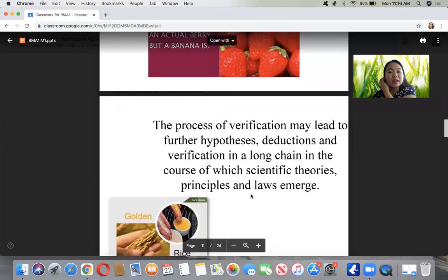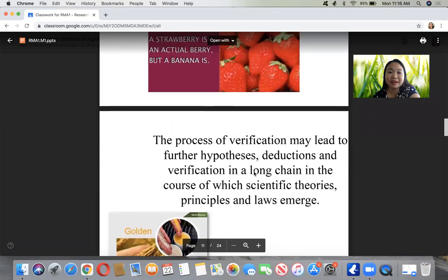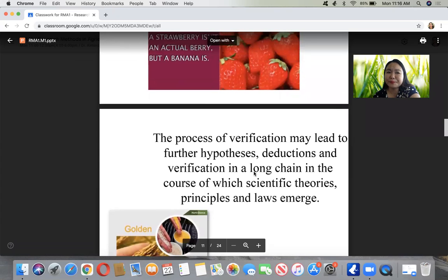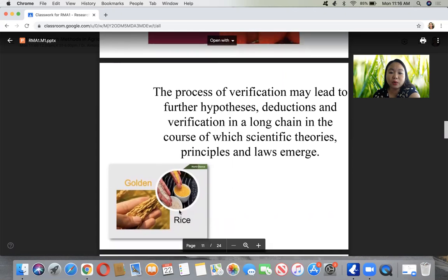But they are usually called strawberry, but they are not actually, biologically and morphologically, berries. So the process of verification may lead to further hypotheses, deductions, and verification in a long chain. It could, like in the area of plant breeding, like we have here in the figure, the golden rice.